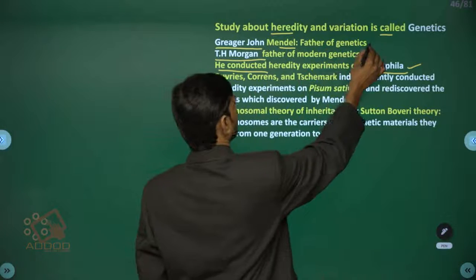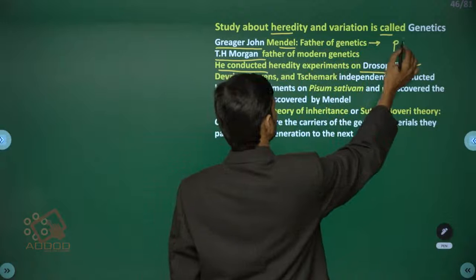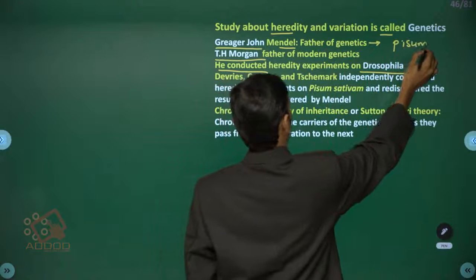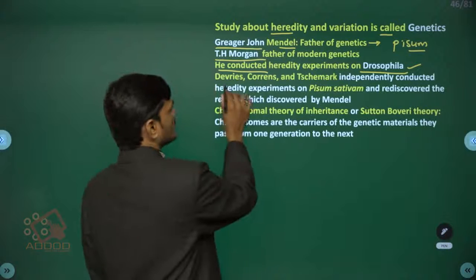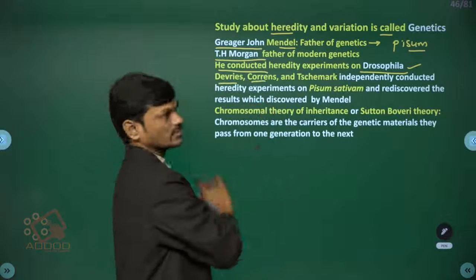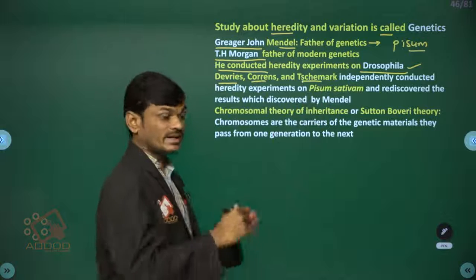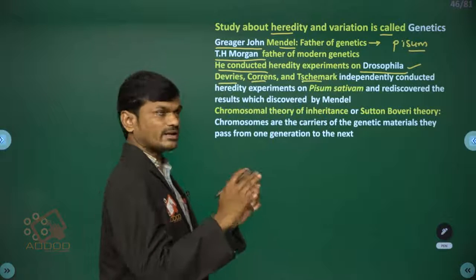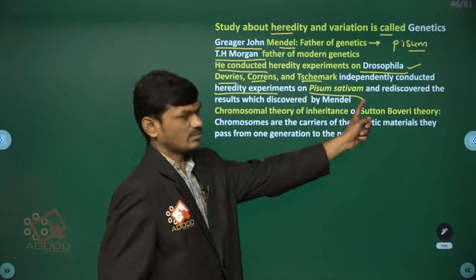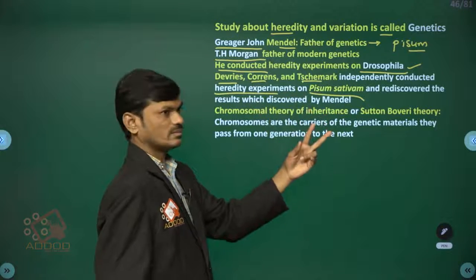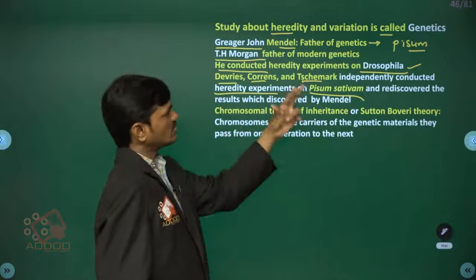Mendel conducted experiments on the plant Pisum sativum. De Vries, Correns and Tschermak independently conducted heredity experiments on Pisum sativum and rediscovered the results discovered by Mendel.